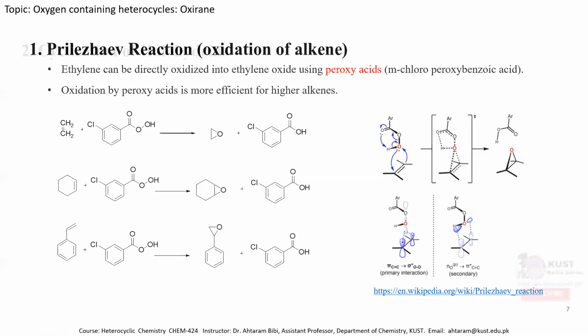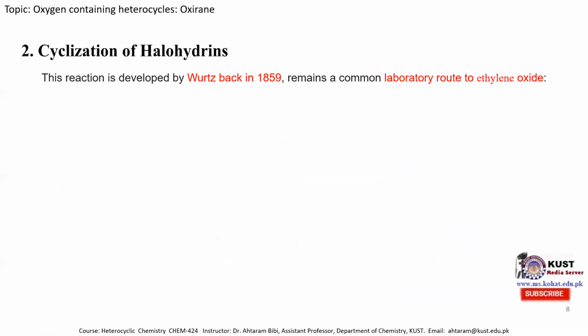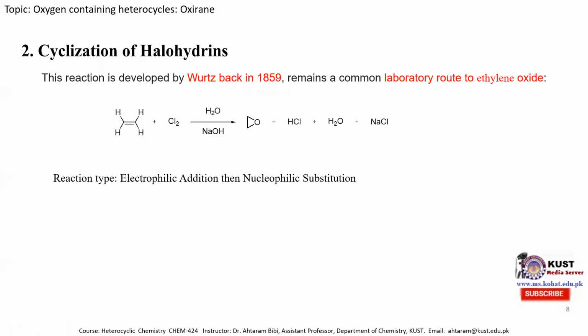The second method for the synthesis of oxirane is the cyclization of halohydrin. This method was developed in 1859 by Wurtz. And this is the simplest common method for the synthesis of the epoxide molecule. In this case, generally the alkene molecule is first halogenated and then treated with sodium hydroxide, a base, and we obtain the epoxide molecule. This reaction involves two steps. The first step is the electrophilic addition, and the second step is the nucleophilic substitution.